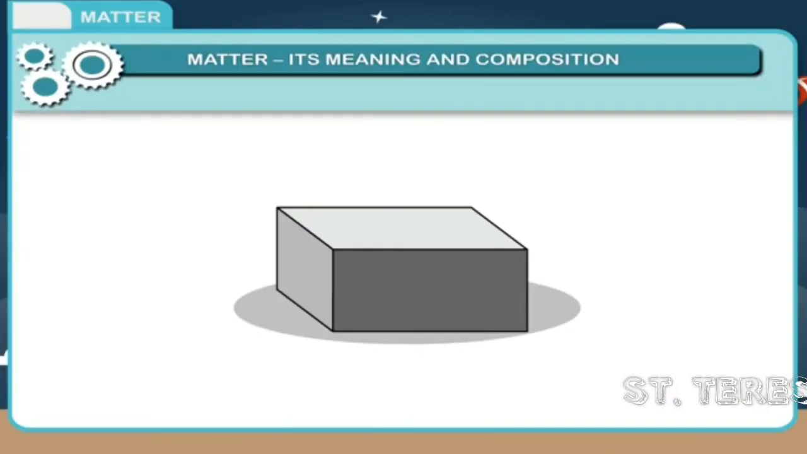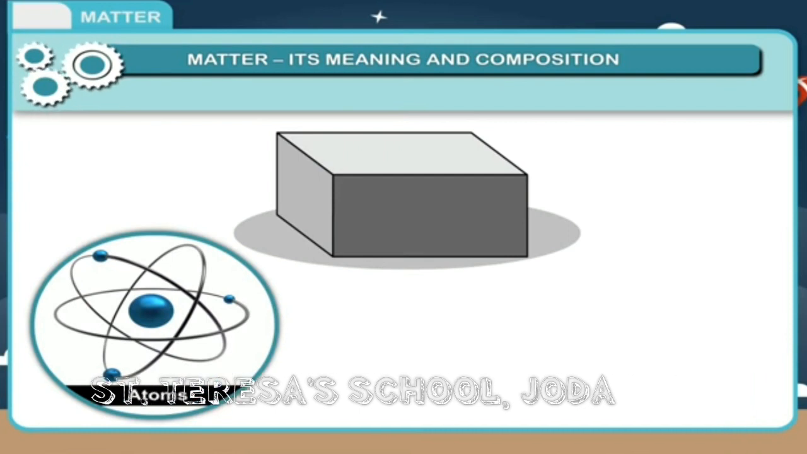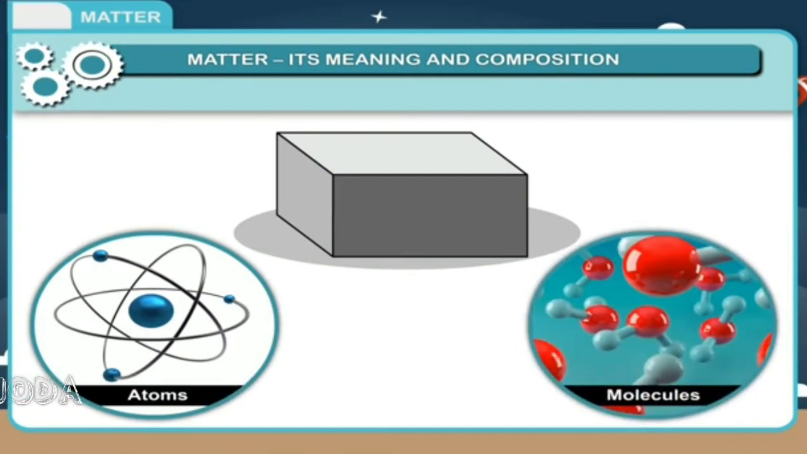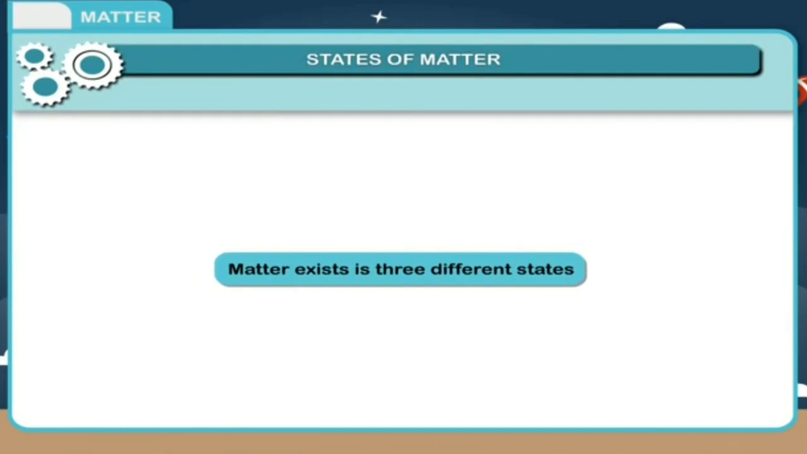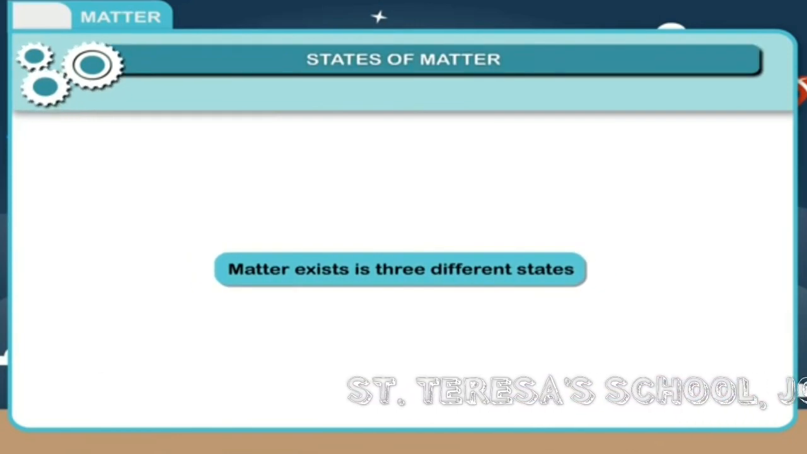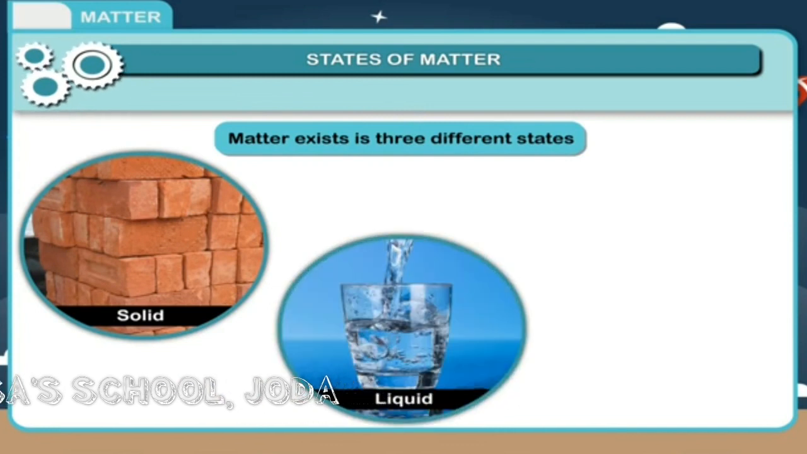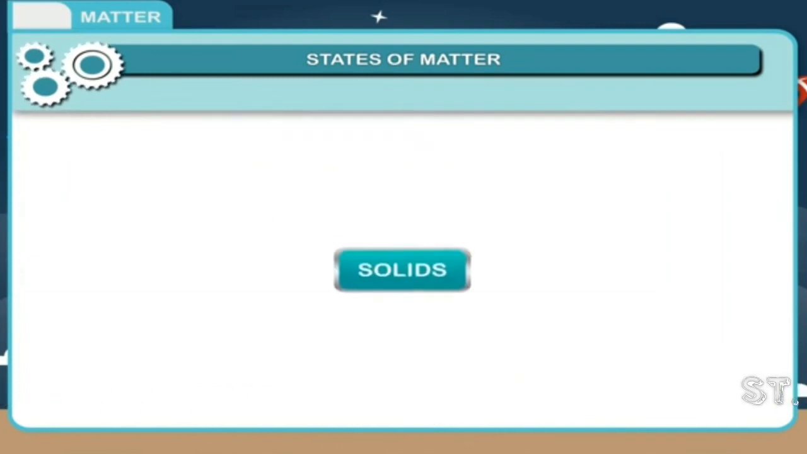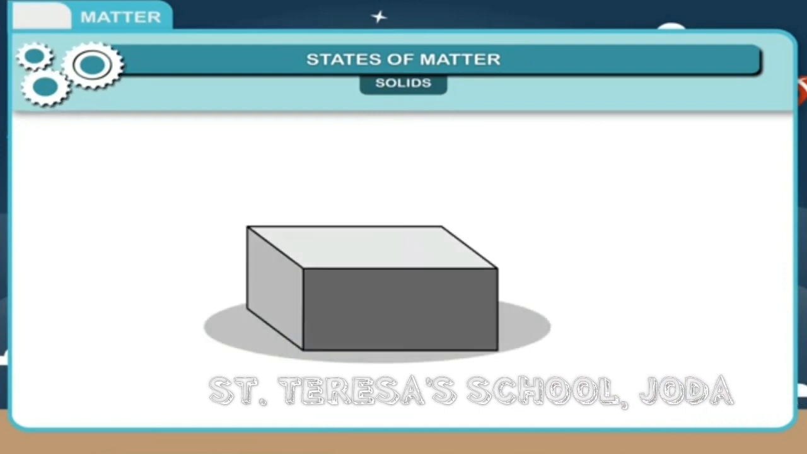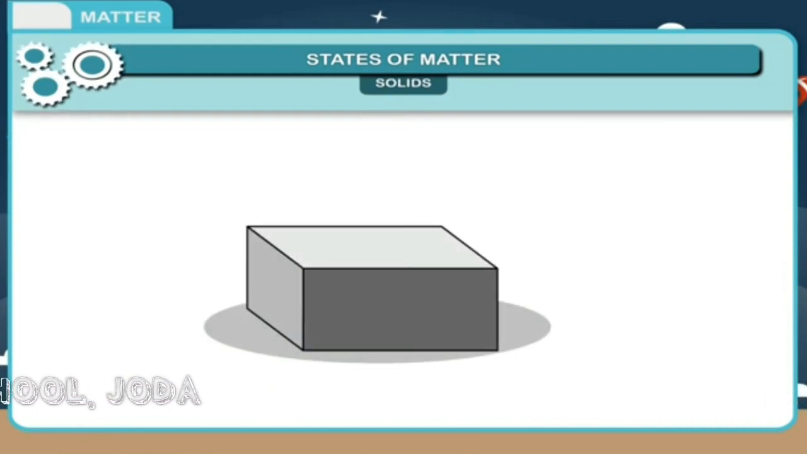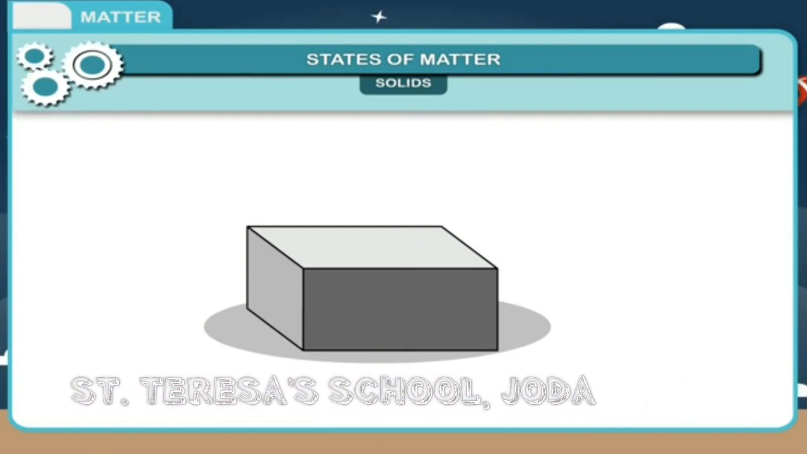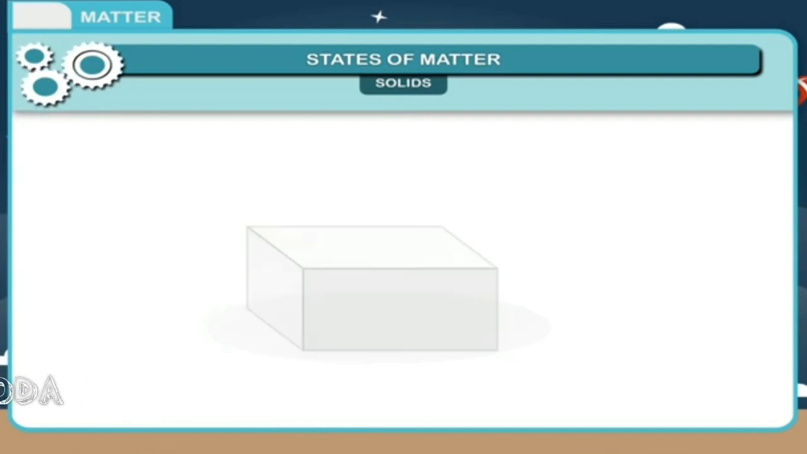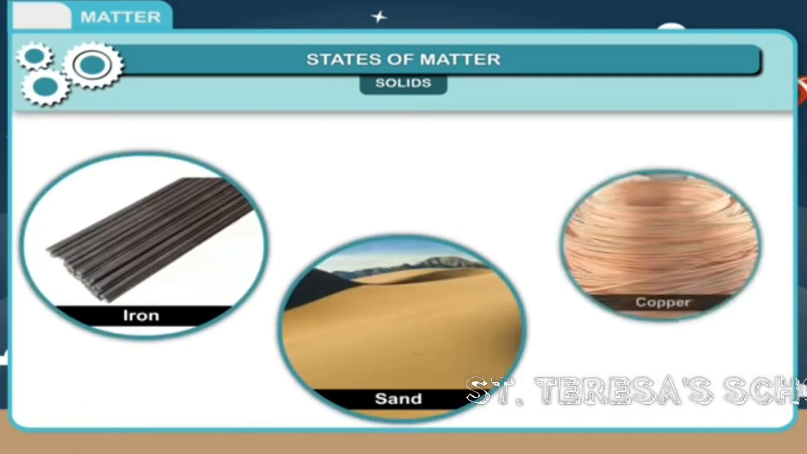Matter is made up of tiny particles called atoms and molecules that cannot be seen by human eyes, as they are tiny and small. States of matter. Matter exists in 3 different states, that is, solid, liquid, and gas. Solids. Solids have a definite shape and occupy a definite space because their particles are attached by strong attractive force called intermolecular force. Example: iron, sand, copper, etc.